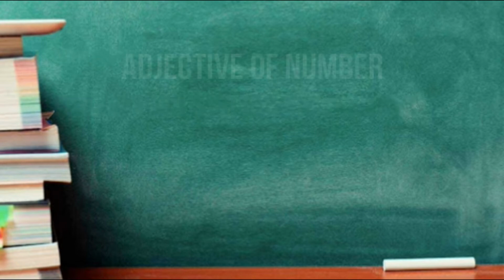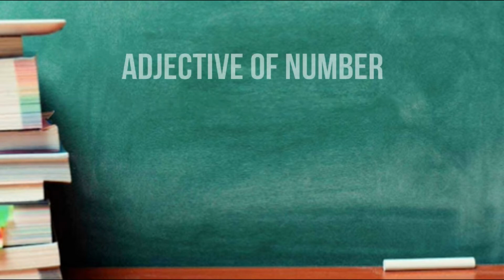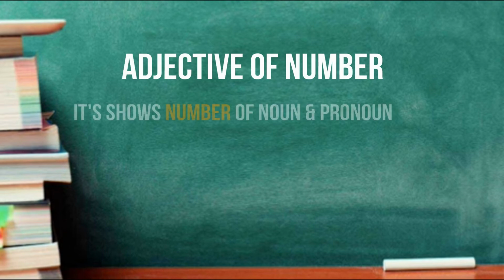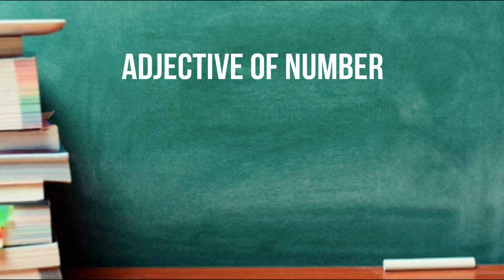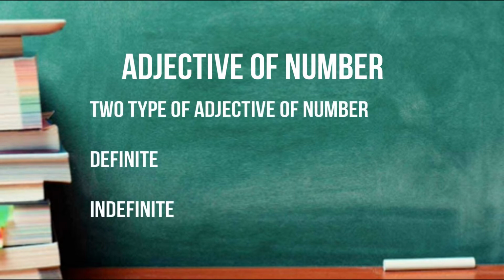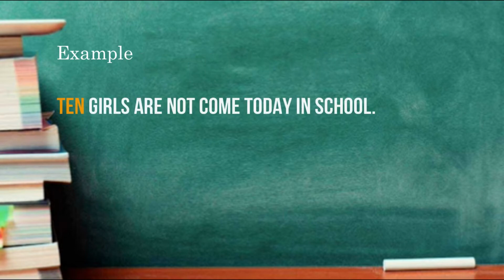Adjective of number. Basically, an adjective showing the number of a noun or pronoun is called adjective of number. There are 2 types of adjective of number, definite and indefinite. Definite when they express an exact number of noun or pronoun. For example, 10 girls did not come today in school.